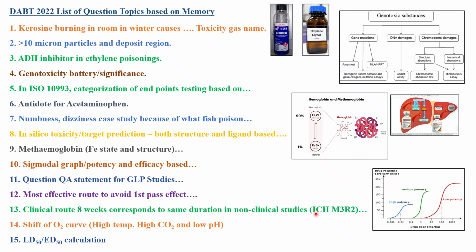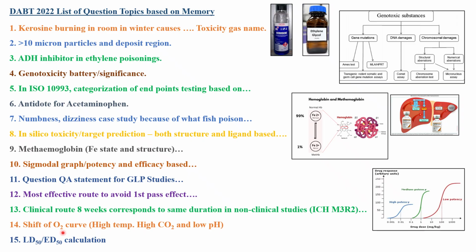Similarly, you need to identify, if the drug is given in humans for 8 weeks, what is the equivalent animal study that needs to be done. 8 weeks means 56 days, which is about 2 months, so at least a 3 months study you should have. With respect to non-clinical routes, please go and read that table in detail. For those working in drug discovery or IND submission, this type of study is very important to know in detail.